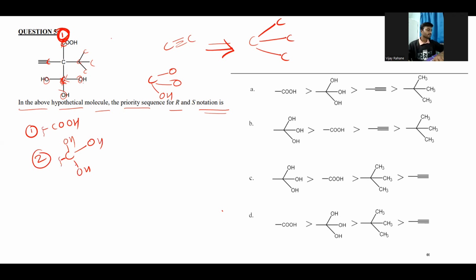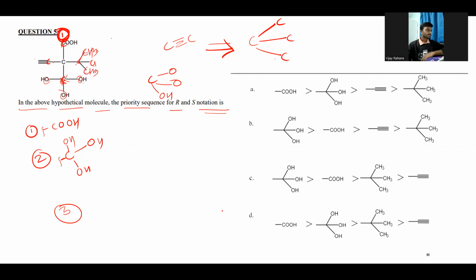So this group gets the second priority. For the third priority, we need to distinguish between these two groups: the group having 1, 2, 3 carbon atoms and the group having 1, 2, 3 carbon atoms. If you see this group, which has the alkyl CH3, right?